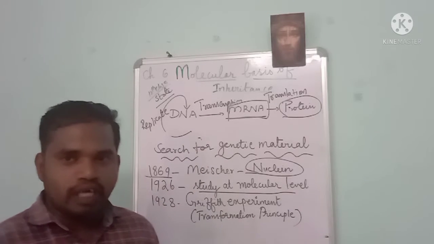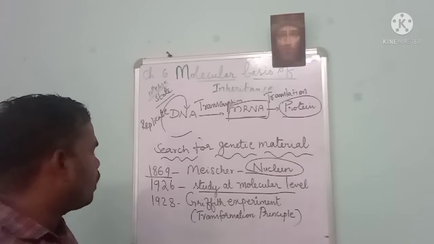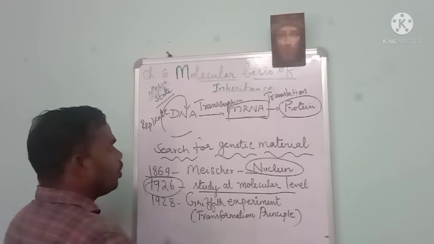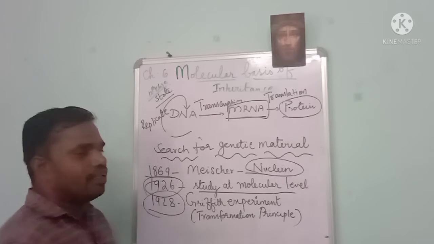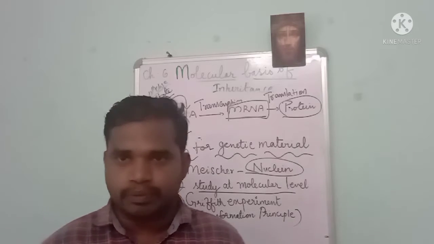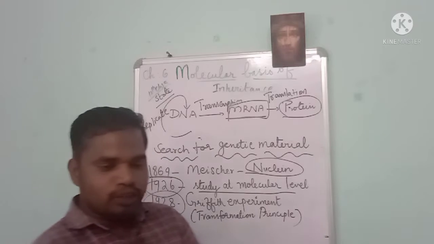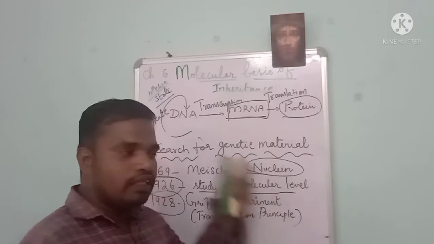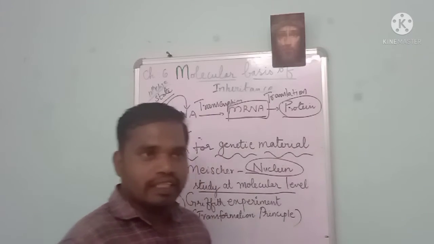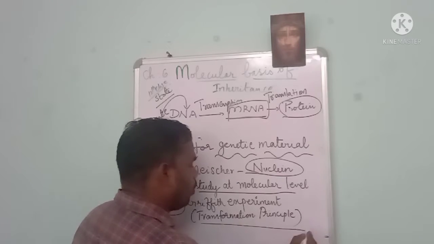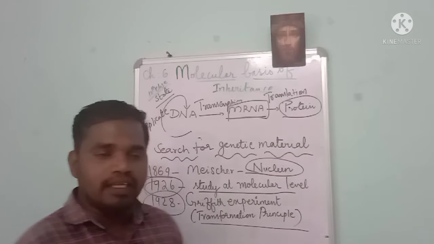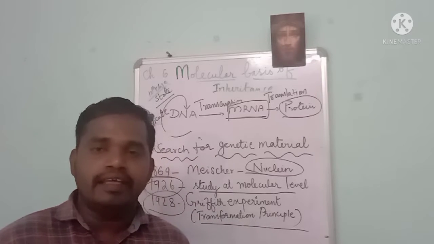So they started in 1926. In 1928, Griffith conducted an experiment. It is the stepping stone for the discovery of the genetic material, that DNA is the genetic material.